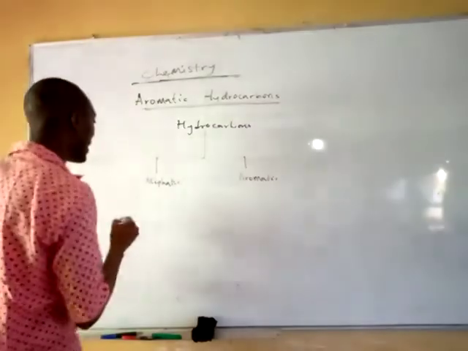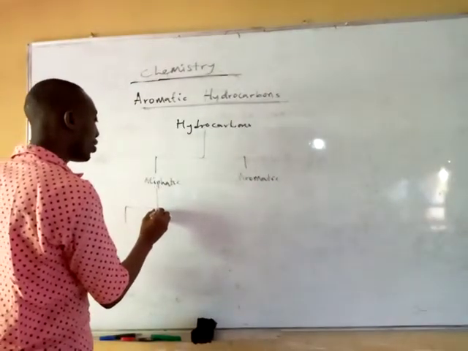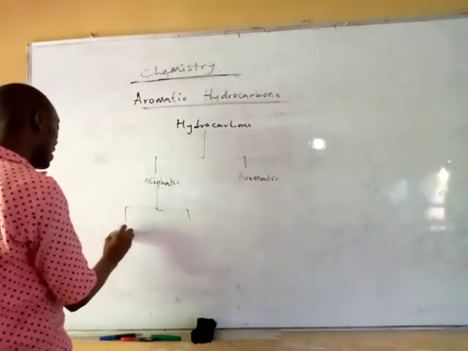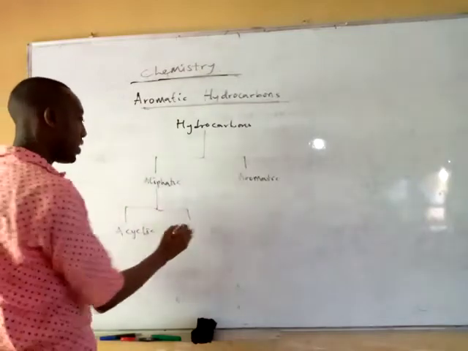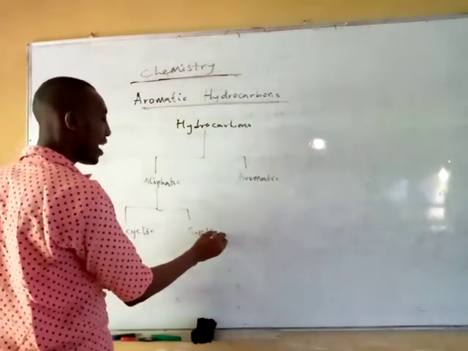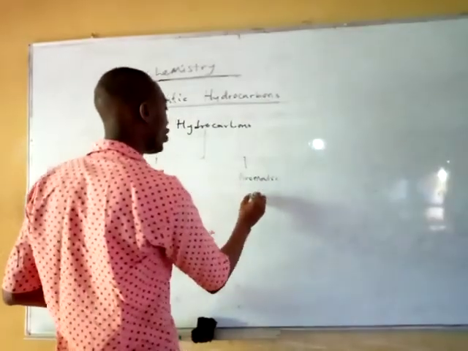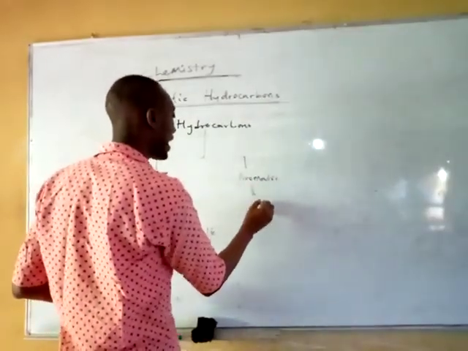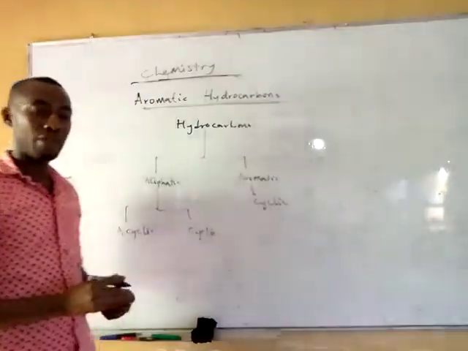The aliphatic hydrocarbon is further divided into two: the acyclic aliphatic hydrocarbon and the cyclic aliphatic hydrocarbon. And your aromatic is always in cyclic form. So you have cyclic aromatic hydrocarbon.